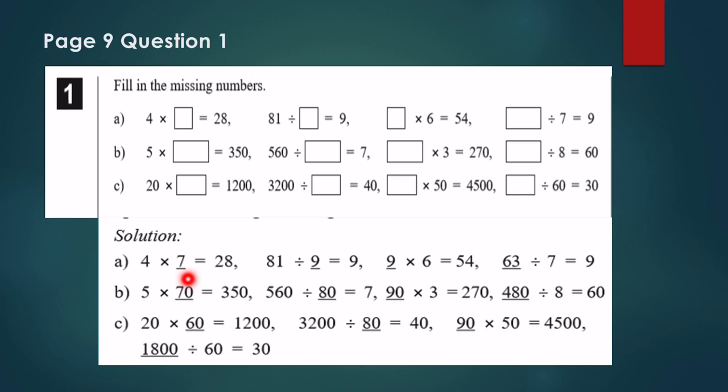These are the answers: 7, 9, 9, 63, 70, 80, 90, 480, 60, 80, 90, and 1800.